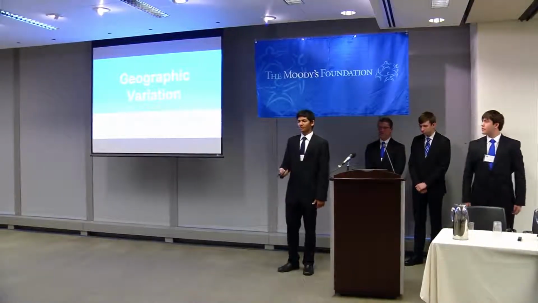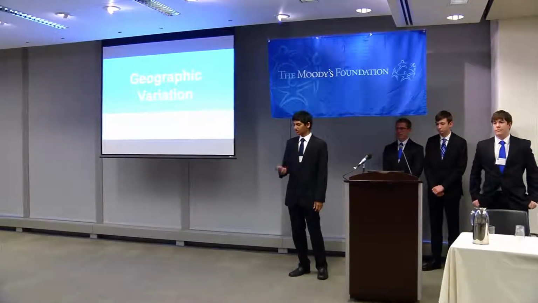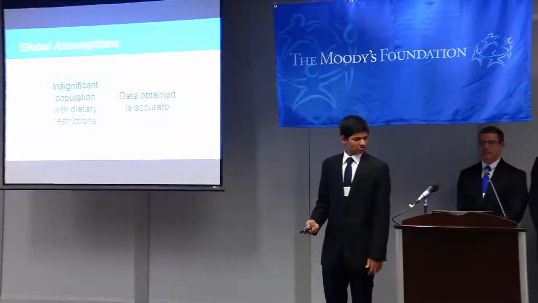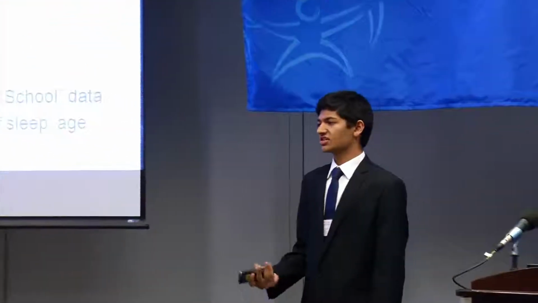Before we dive into the three parts of the problem, we first wanted to analyze the impact of geographic variation on caloric needs. The reason we did this is because the United States is composed of 50 different and diverse states. What works in California may not work in Rhode Island. What works in Rhode Island may not work in Colorado. So to accomplish this, we looked at a database entitled Census at School, and we pulled samples of 200 students from the US and from each of 7 states, and looked at the variables of average hours of sleep nightly and average age. We chose these two variables because they will appear in our model, which we will introduce shortly.